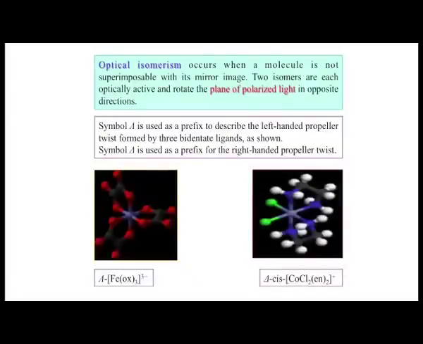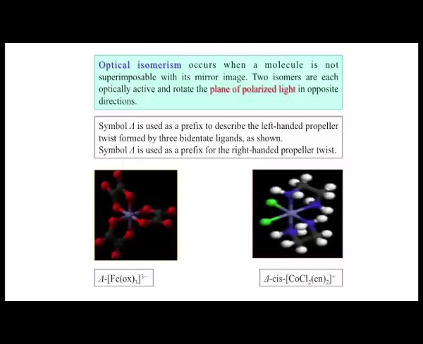We can have a situation where we rotate in opposite directions, but the nomenclature we introduced in the last class is capital lambda and capital delta, and one is related directly to the left handed propeller arrangement if we consider simply 3 bidentate ligands. We will just see how we can place the 3 bidentate ligands in a three dimensional arrangement in an octahedral center.